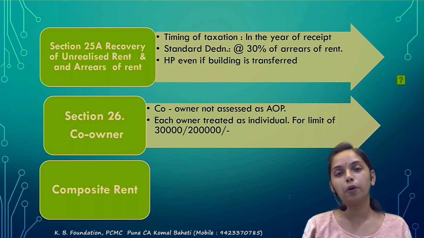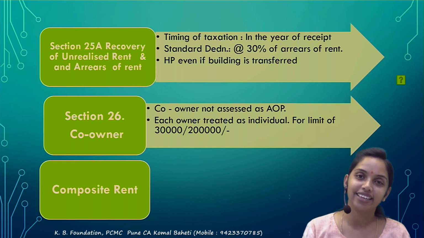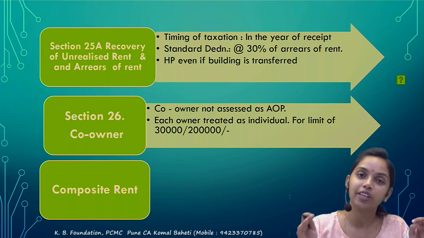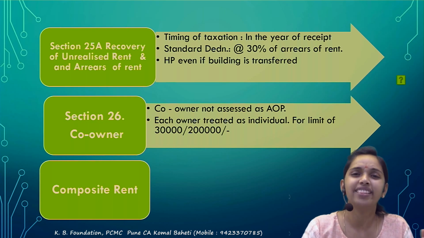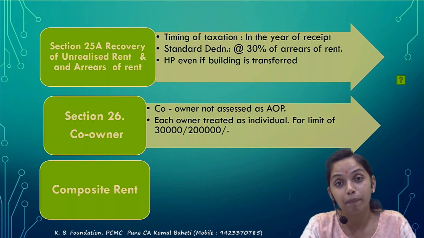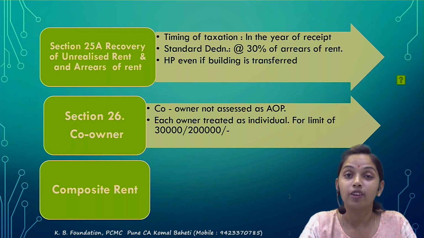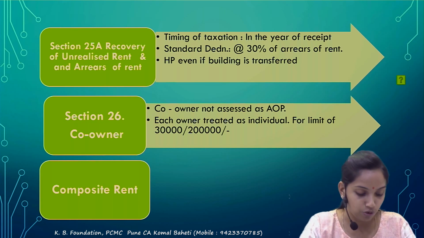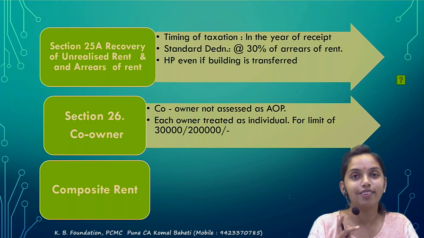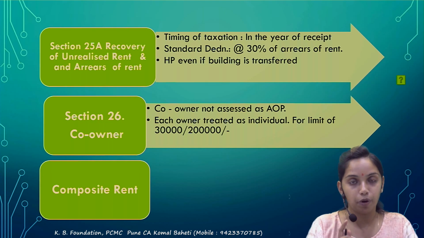For the self-occupied property, the limit of 2 lakh or the 30,000 is individually. Means both the co-owners would get a 2 lakh limit, or both the co-owners would get a 30,000 limit, depending upon the condition. So both the co-owners will get a separate limit of 2 lakh, not the combined limit of 2 lakh. Each owner would be treated as an individual for the limit of 30,000 or 2 lakh. That is the most important point.